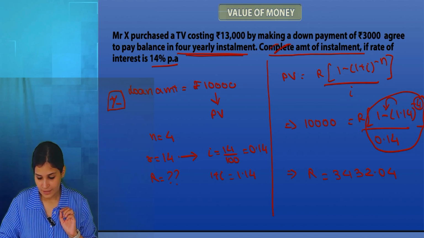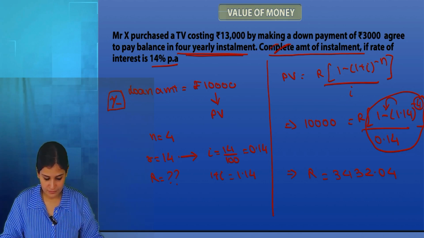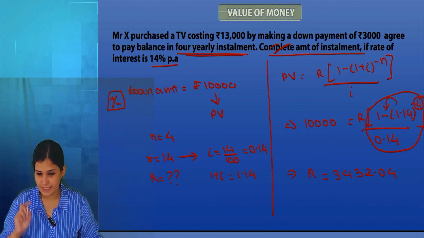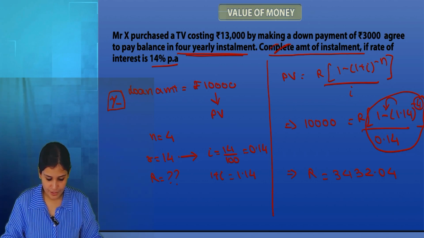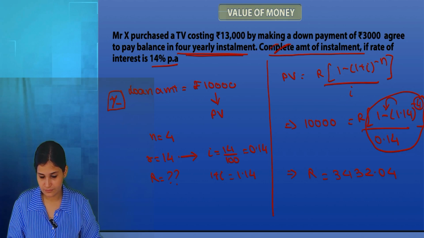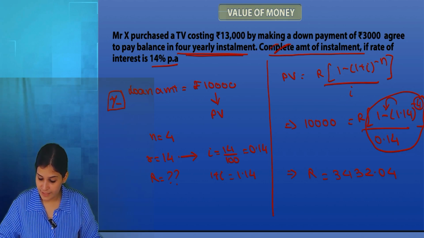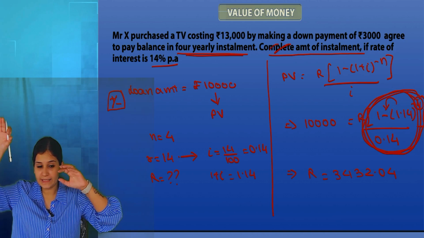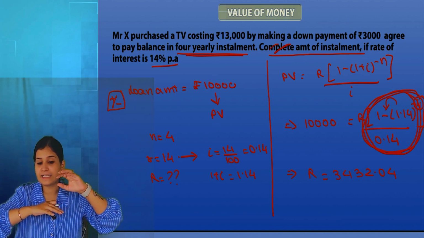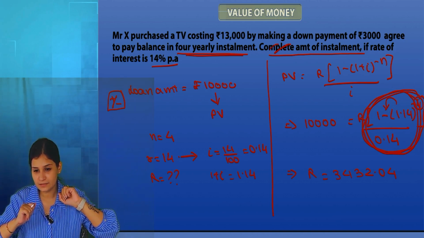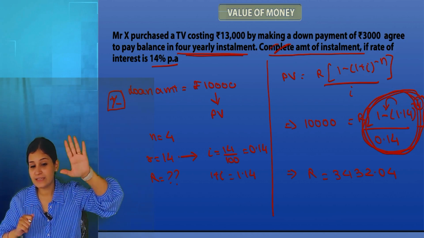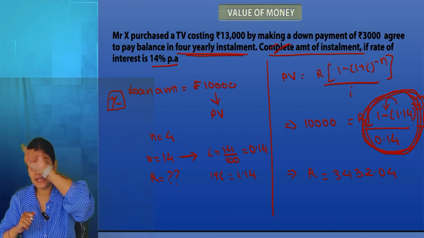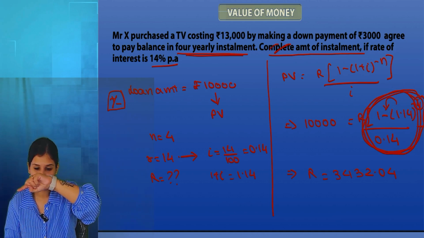Yes, ma'am. And then we should add 1. So the numerator is done. Now divide by 0.14. What do you see? 2.91. So this is the value of this entire right side. But what I want to do is take that right side down and divide 10,000 by it, right? So I want to first have 10,000, then press division and then write this value. Do you agree?